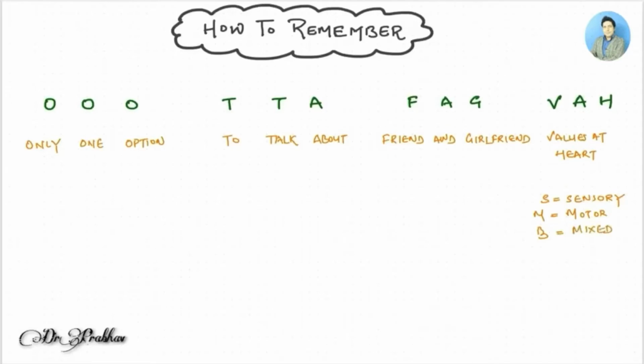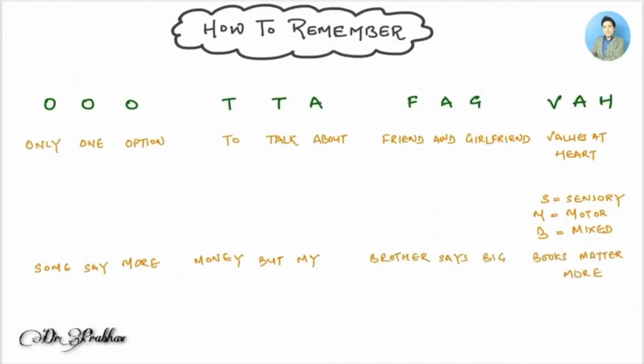For sensory we use S, for motor we use M, and for the mixed nerve we use B. Now we will make another sentence that will help us identify the mixed, motor or sensory nerve. For example: some say more money, but my brother says big books matter more.